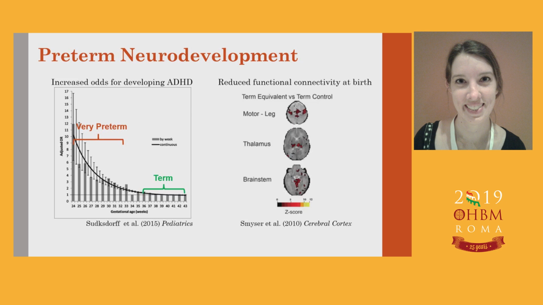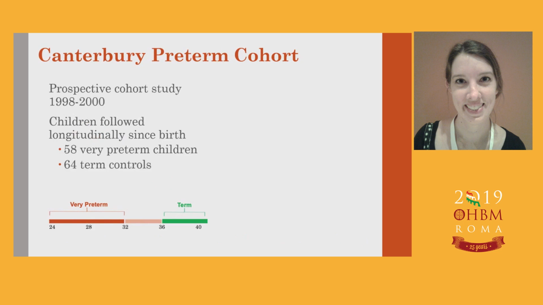Research suggests that in the neonatal period after birth, very preterm children have reduced functional connectivity compared to term neonates, even at 40 weeks. However, it is unclear to what extent these functional connectivity differences persist throughout development and how they impact the development of attentional control. In order to answer these questions, we use data from a prospective cohort study collected in Christchurch, New Zealand.